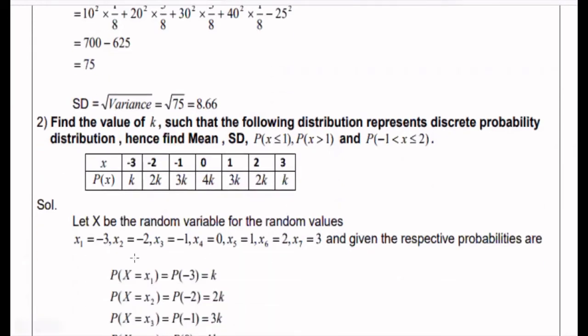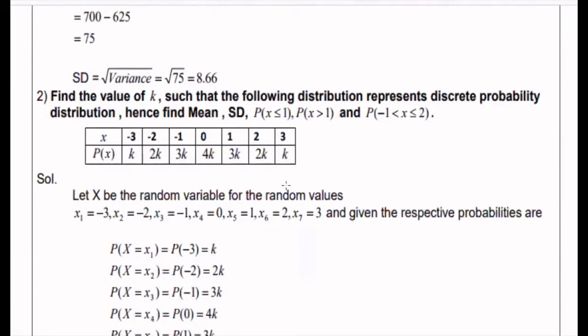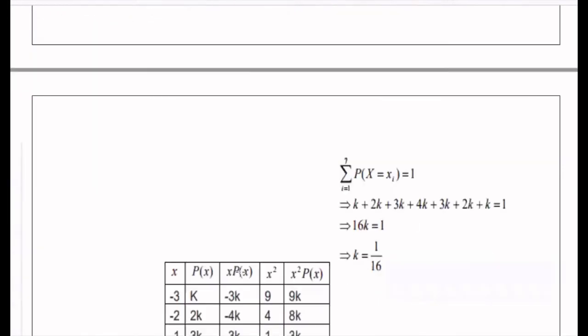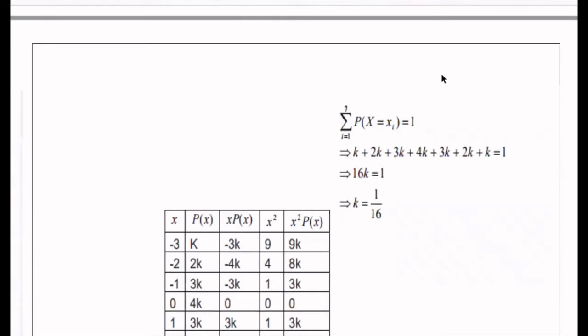So let x be taken as a random variable for these values. If you want, you can denote these as x1, x2, x3, x4, x5, x6, and x7, with probabilities p of 1, p of 2, p of 3, p of 4, p of 5, p of 6, p of 7. Totally, there are 7 values. So similarly, p of minus 3 is k, p of minus 2 is 2k, p of minus 1 is 3k, p of 0 is 4k, p of 1 is 3k, p of 2 is 2k, and p of 3 is k. We know the summation of the p of x values should always be equal to 1.